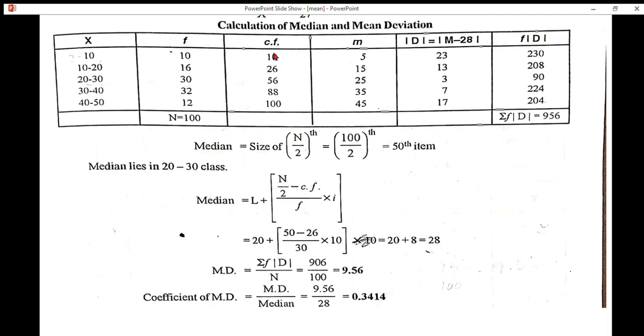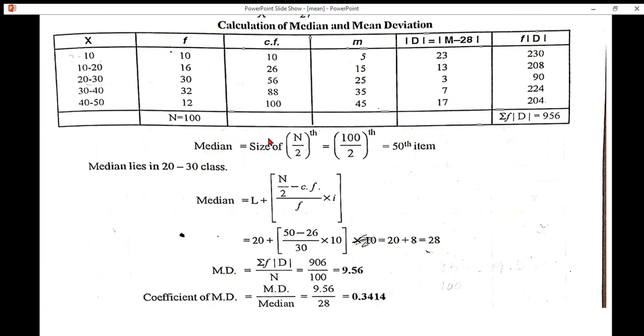First step, find out CF. That is, CF is nothing but cumulative frequency. This is individual frequency. This is cumulative frequency. How do we get this column? Replace the first frequency, then 10 plus 16 we get 26, 26 plus 30 we get 56, and so on.